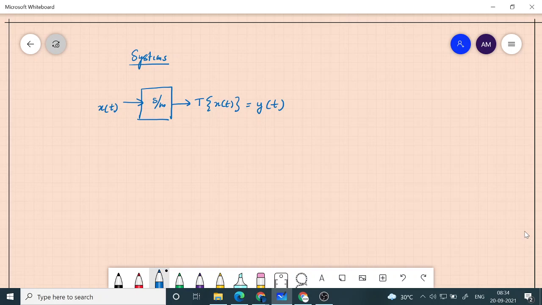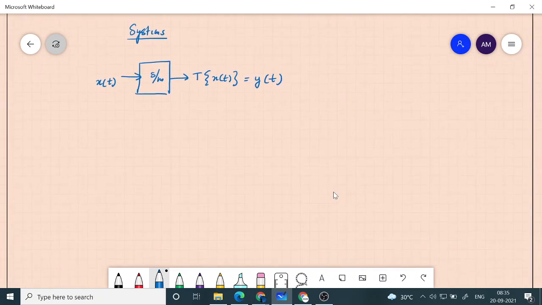So x of t is a 1D signal where time is the independent variable. It has some variation with respect to time, but after the system processes the input signal, it will give you an output signal. That processing and modification of the input signal is what we refer to as the transformation of the signal. This is what the system does, and depending upon the way the system is going to transform the signal, we can classify the systems into different categories.